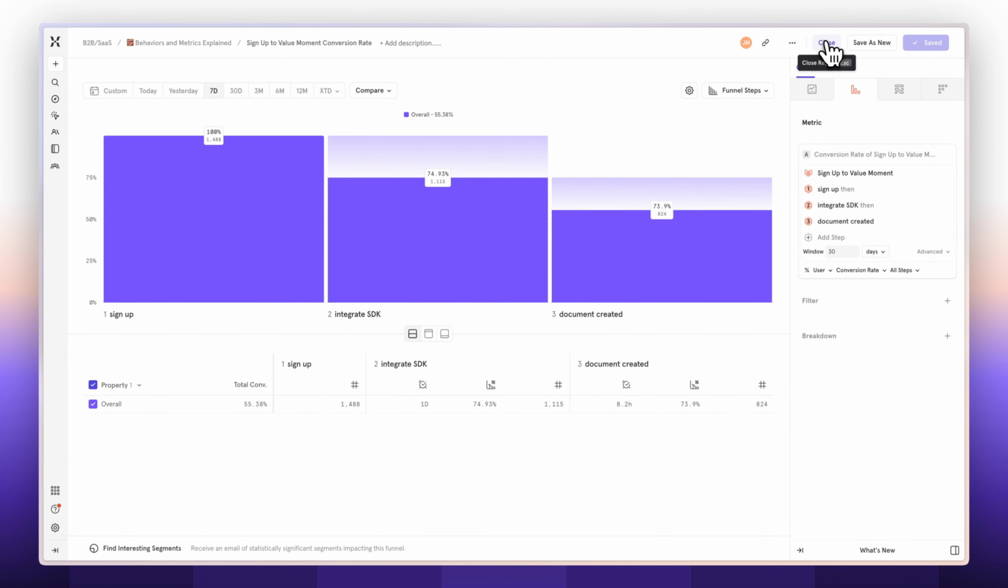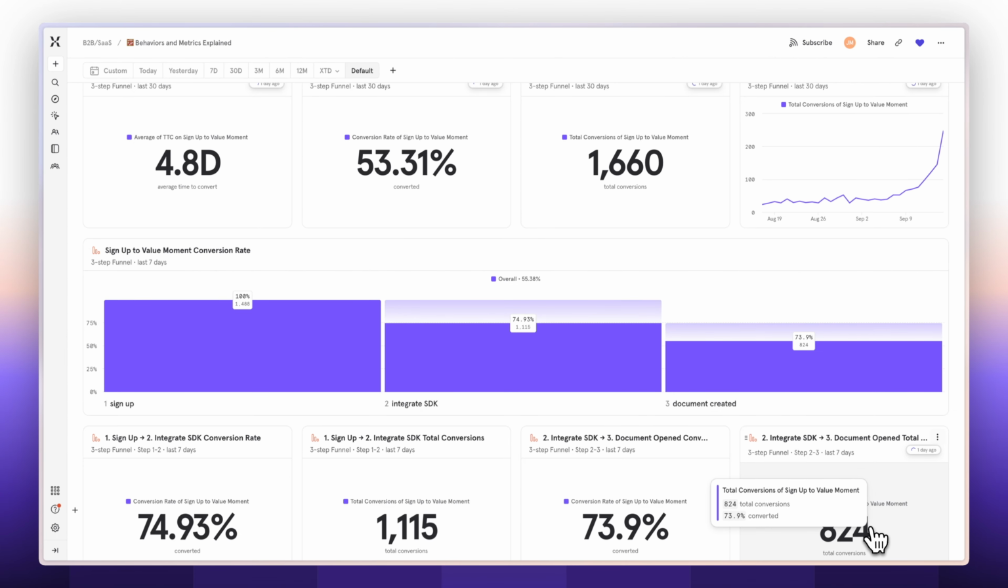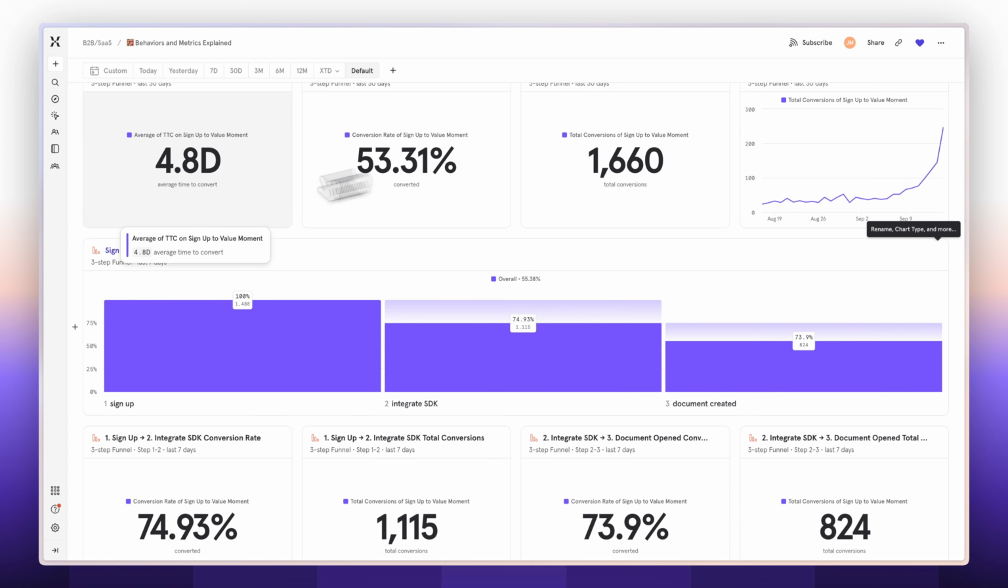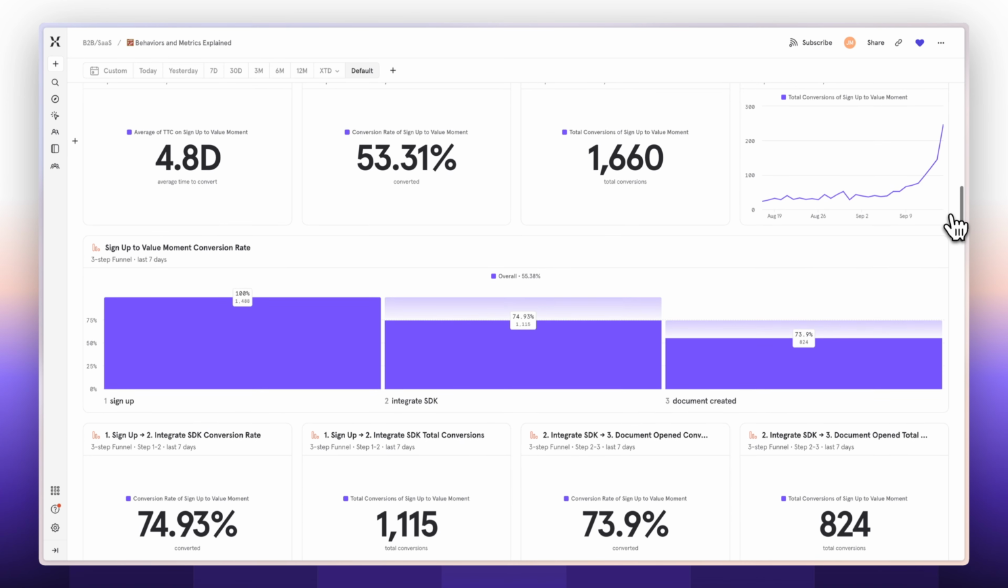Once those changes have been pushed, we'll see them reflected here. So I've got 824 conversions. I didn't have to do anything to this report. All 9 of these reports are connected, and all of them will be updated accordingly. Now let's move on to retention behaviors.